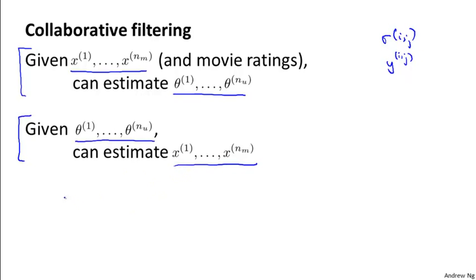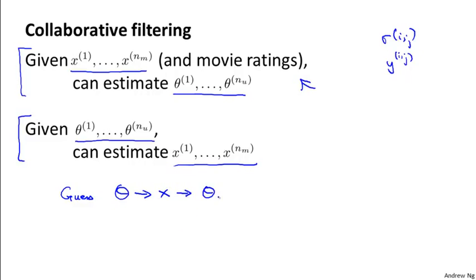And what you can do, and this actually works, is randomly guess some value of the thetas. Now, based on your initial random guess for the thetas, you can then go ahead and use the procedure that we just talked about in order to learn features for your different movies. Now, given some initial set of features for your movies, you can then use this first method that we talked about in the previous video to try to get an even better estimate for your parameters theta.